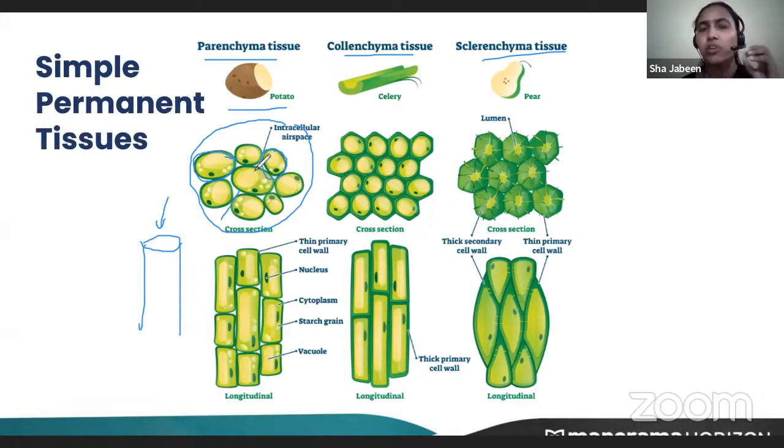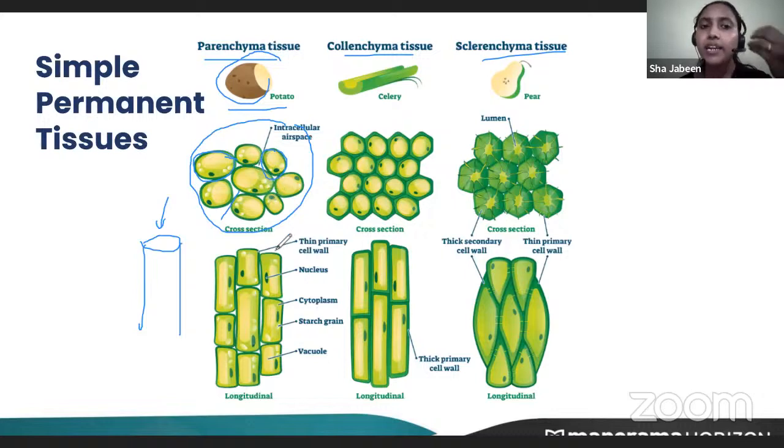Okay, photosynthesis. Not every parenchyma is green in color. In potato, you'll find parenchyma, but it is not green because its function is storage. But in the green parts of the plant, you'll find parenchyma with green color in it. Green pigment is present in them and they undergo photosynthesis.